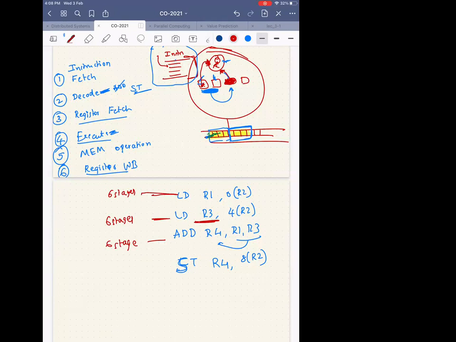I don't know whether it was clear or not, because there's a delay. I was not clear about the 6 stages for this one instruction. I got it. We'll see why that is 6 stages.